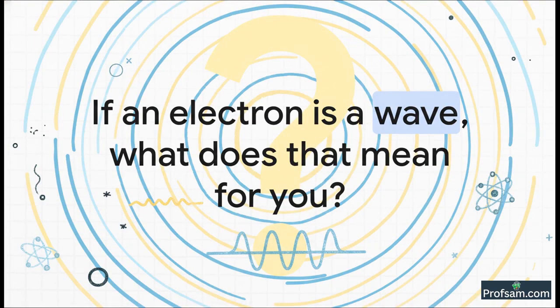And I want to leave you with one final thought to ponder. Every single atom in your body, in the chair you're sitting on, in the air you are breathing, it's all held together because of these strange wave-like properties. The stability of the entire world we see depends on electrons behaving as standing waves. So, if an electron is a wave, what does that really mean about you and the solid world you experience every day? Something to think about.